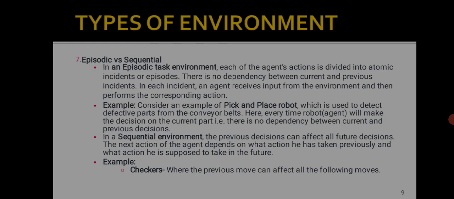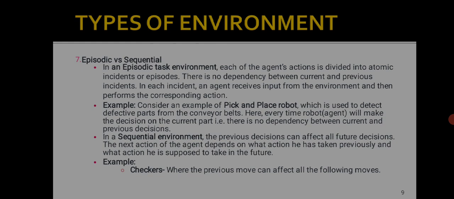Next is episodic and sequential. In an episodic task environment, each of the agent's actions is divided into atomic incidents or episodes. There is no dependency between current and previous incidents. In each incident, an agent receives input from the environment and then performs the corresponding action. Example, consider a pick and place robot, which is used to detect defective parts from a conveyor belt. Here, every time the robot will make the detection on the current part, that is, there is no dependency between current and previous decisions.